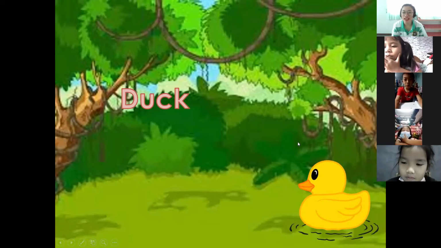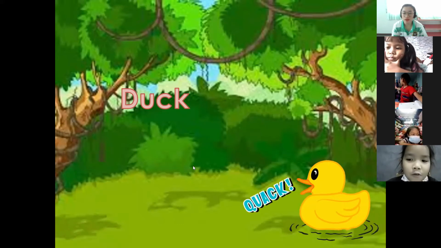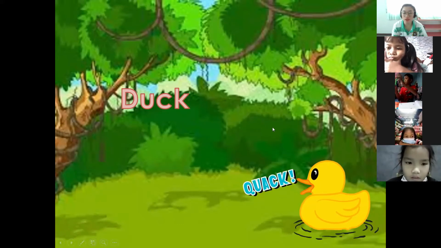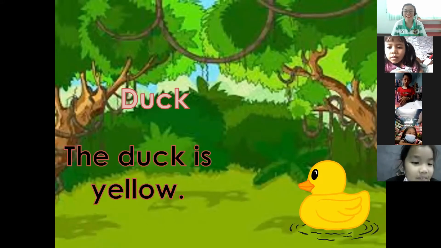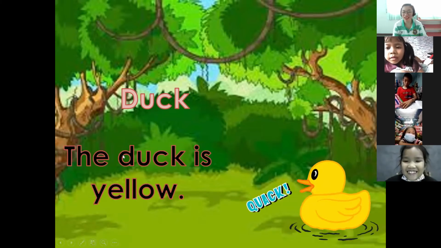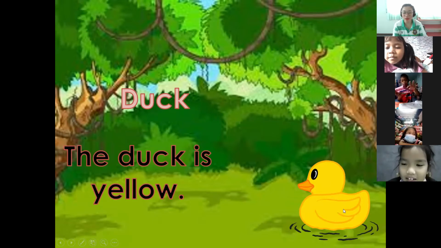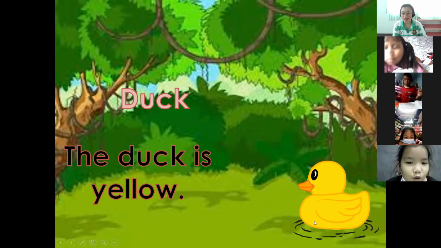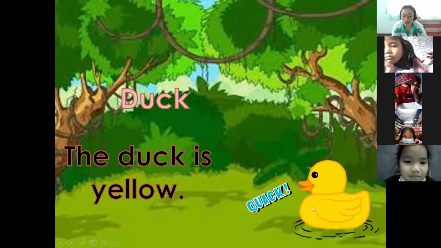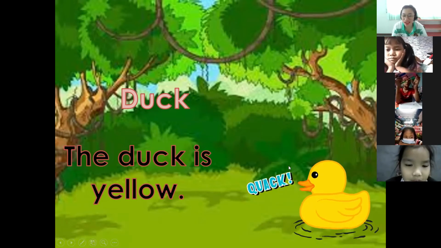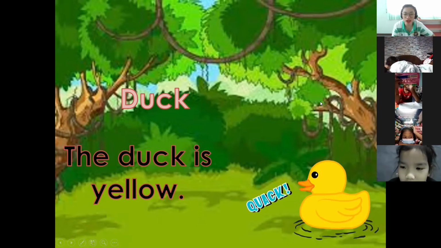What is the color of the duck? Yellow. Very good. Let's make a sentence using the word duck. The duck is yellow. Very good. What is the duck doing? It's quacking. What about this one? The duck is swimming, right? Yes. Let's proceed to the next one.